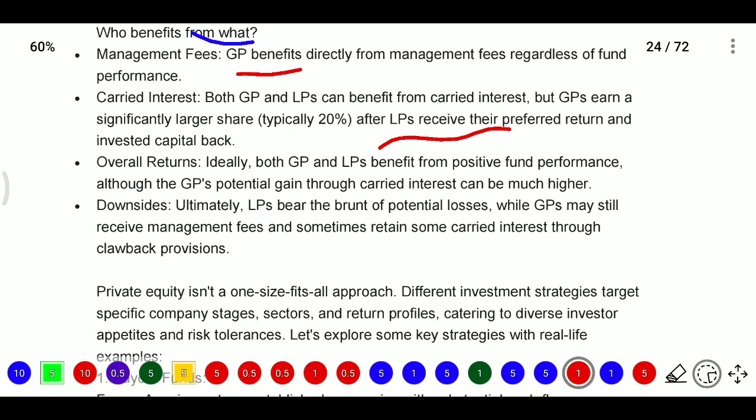Next, overall returns. Ideally, both the general partner and the limited partner benefit from positive fund performance. Also, the general partner's potential gain through carried interest can be much higher.